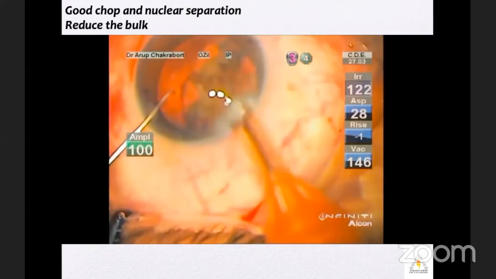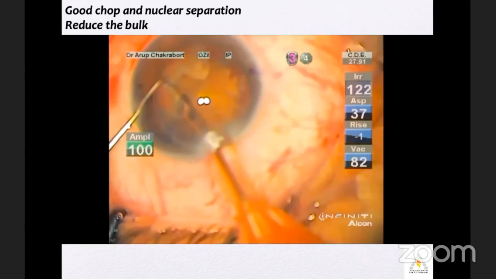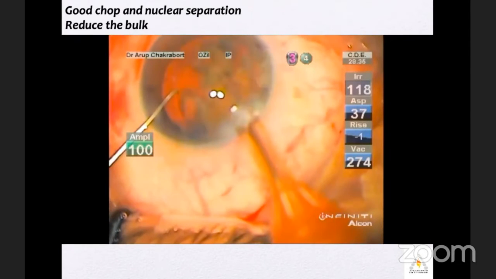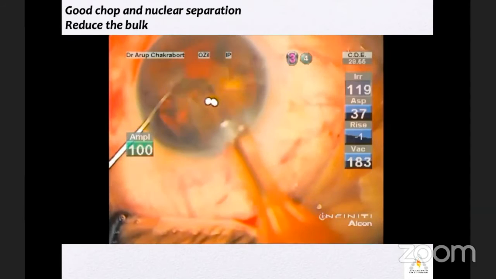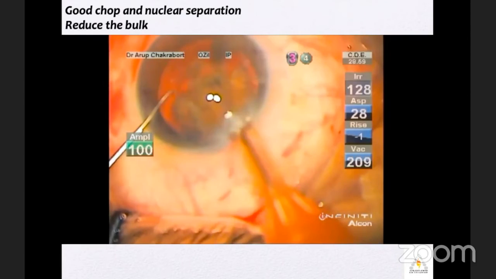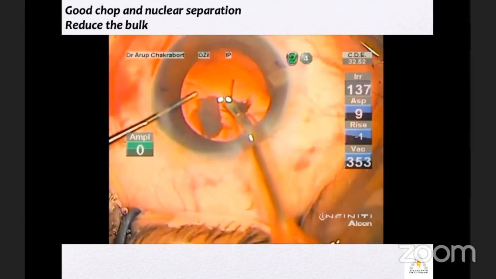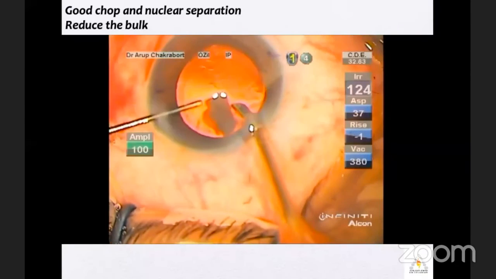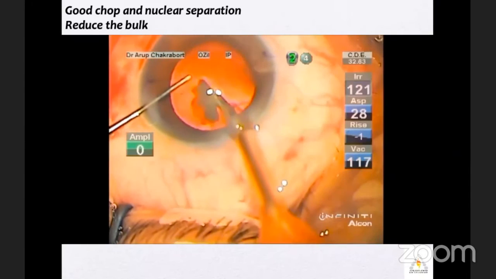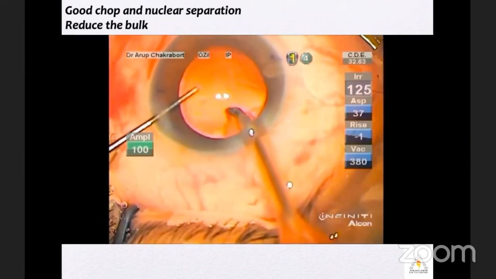And if necessary, you use a separate instrument. Like there was a small piece left here, I introduced a spatula and removed the remaining nucleus so that I don't injure the posterior capsule.